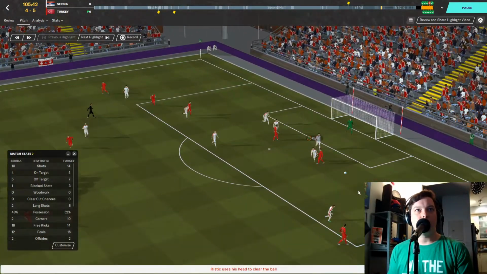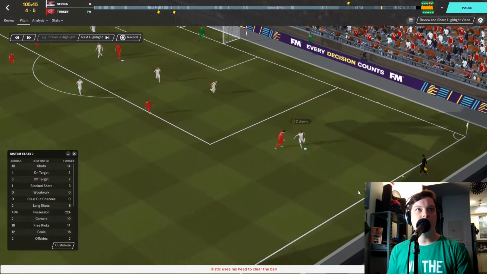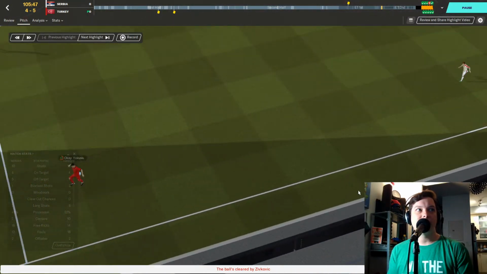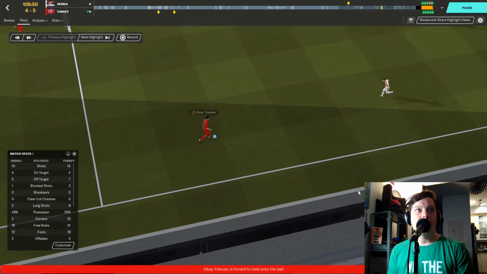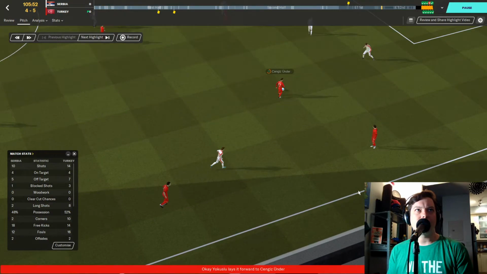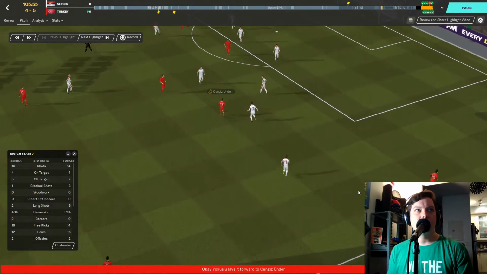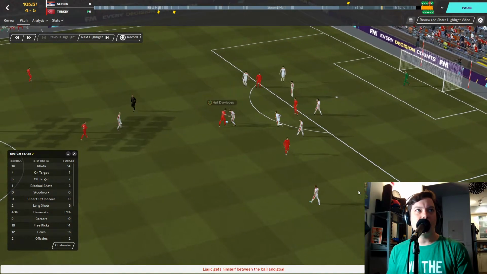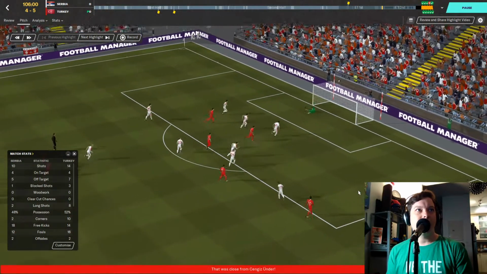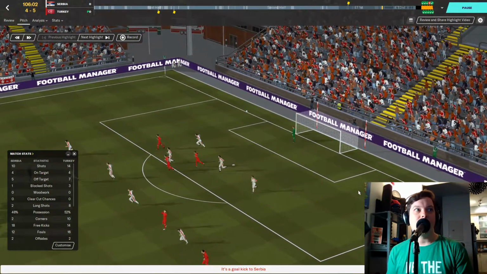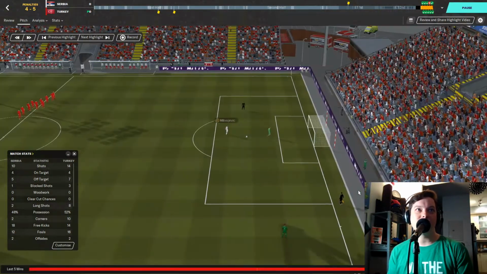Throw-in on the left-hand side for Turkey now. Meras crosses into the box, headed away by Serbia. Zivkovic clears that, and Okay Yokuşlu collects for Turkey. Cengiz Ünder dribbling through the center. That was blocked. I'm not sure about that name. And they blasted over, Turkey.